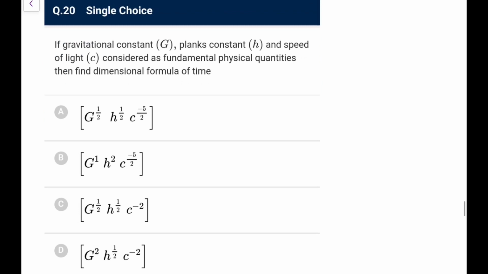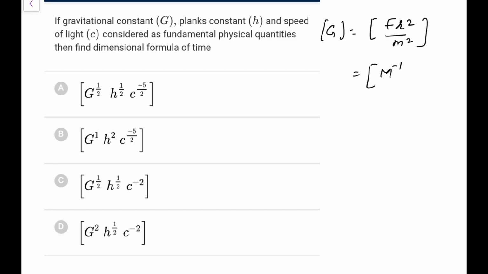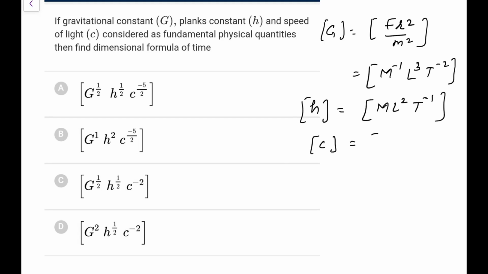Next one: if gravitational constant, Planck constant and speed of light are considered as fundamental physical constants, then the dimensional formula of time will be. So first of all, what is this G? G you know as F r² upon m². So if I do this, this will come out as M⁻¹, this will become L³, and this will become T⁻². And Planck's constant is energy upon frequency, that is ML², and frequency is the inverse of time period, so ML²T⁻¹, and this c you know is LT⁻¹.